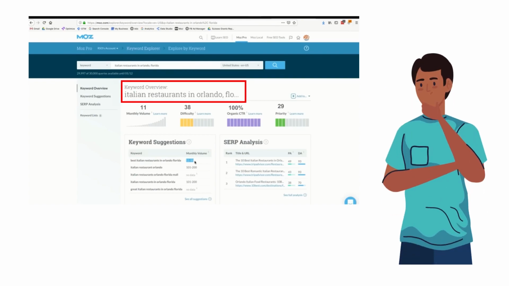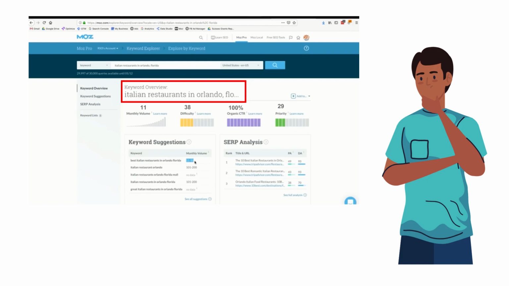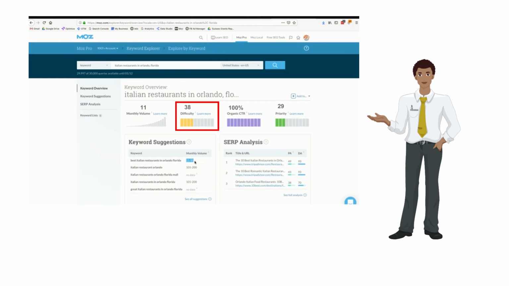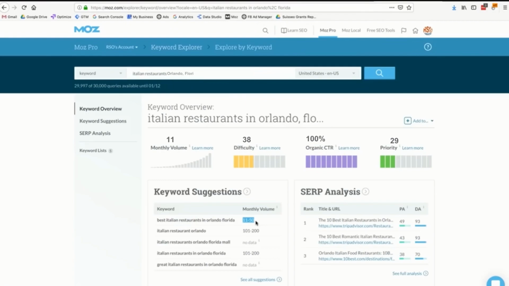For instance, if we use the example Italian restaurants in Orlando, Florida, and check the volume and difficulty of this keyword in Moz's Keyword Explorer tool, we can see that the search volume is very low, ranging from 11 to 50 searches per month. However, the difficulty of this keyword is still relatively high. If your goal is to target a specific audience and optimize your conversions, using longer tail keywords like this may be more effective than using generic short tail keywords like Italian restaurants.